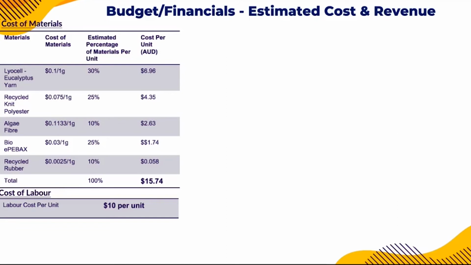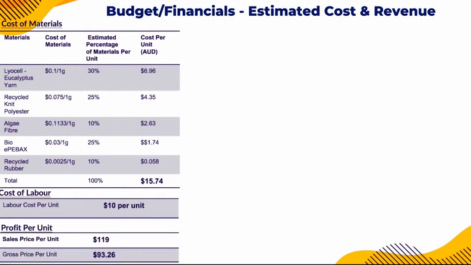This calculation was based on that ZEROFLY will be produced by a team of 25 employees, and it's estimated that it will require one worker to produce 2 units of ZEROFLY shoes in 1 hour, with workers being paid around $20 per hour. And so our total cost per unit is the sum of labor cost per unit and the cost of materials per unit, equivalent to $25.74. Our sale price per unit is expected to be $119, which has been mentioned before. At this price point, our gross profit is expected to be $93.26 per unit, and the calculation was derived from the difference between our sales price per unit and total price per unit.